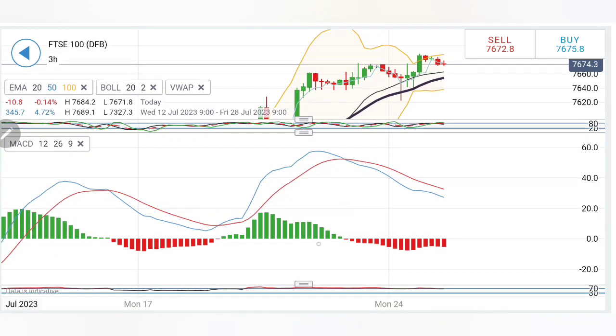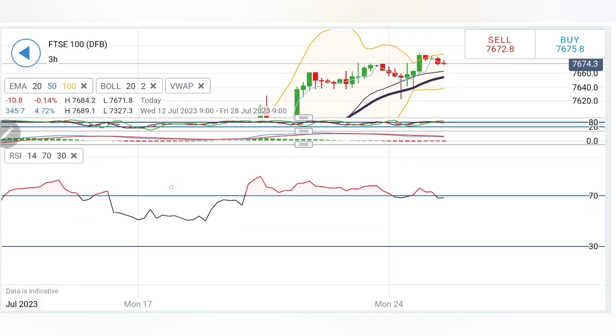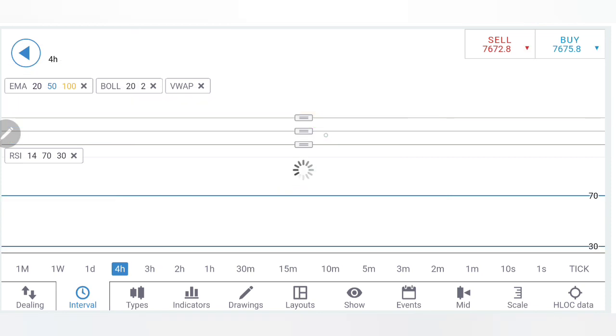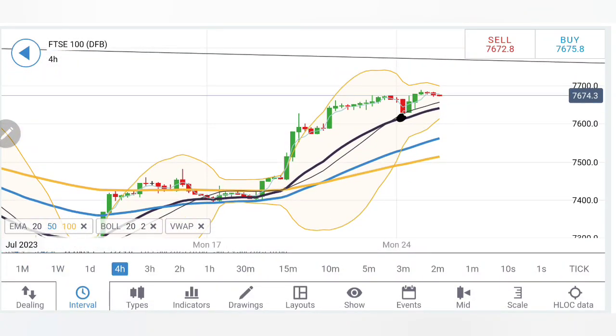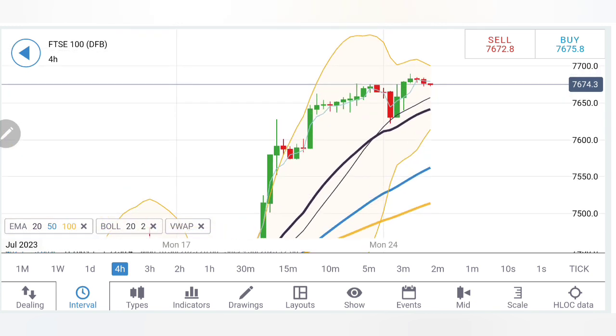Stochastic has dropped. It was slightly overbought. MACD trading with divergence in bearishness. RSI was overbought. It has come out of the overbought zone. And on the 4-hour chart, see, prices were divergent here from the moving average. Moving average lifted up. Prices coming down to the moving average. Now again, prices divergent from the moving average. And moving averages are still bullish.